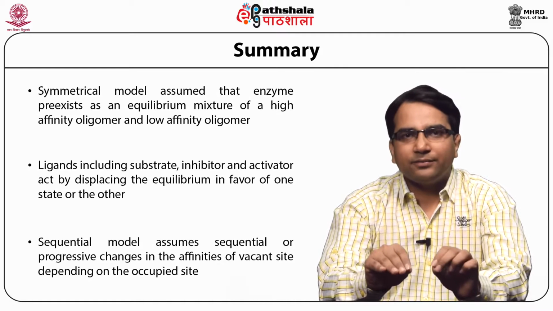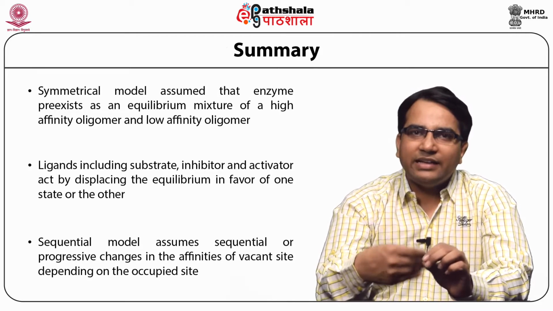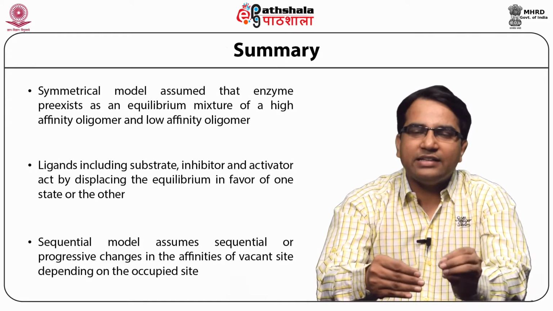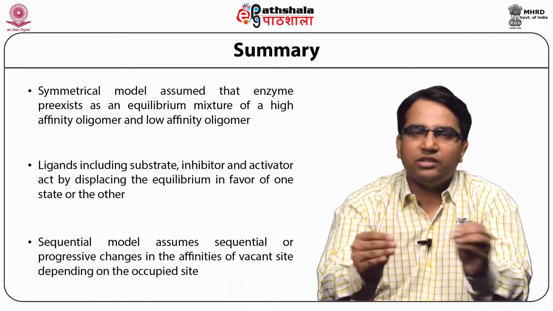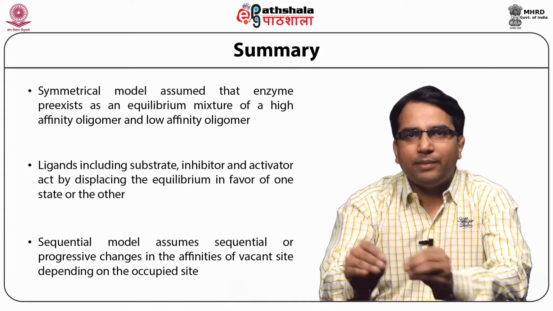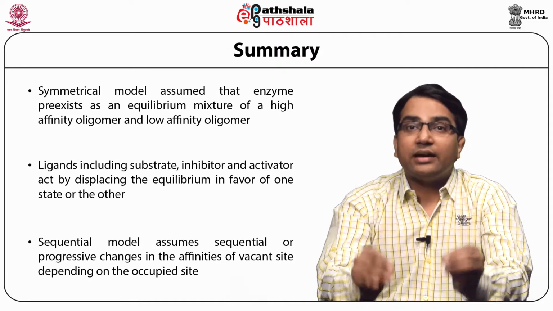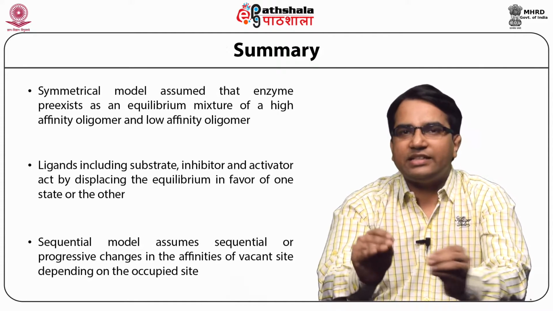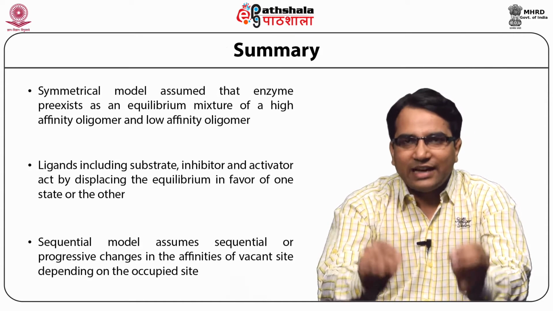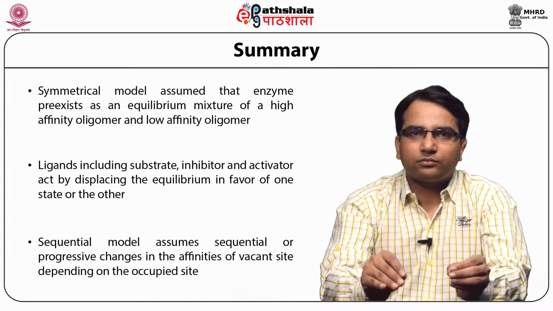We have also learned why other binding sites do not influence the catalysis of the active site, and therefore we call those sites non-cooperative binding sites. We have also discussed the characteristics of allosteric enzymes, and examples of allosteric enzymes and their significance.